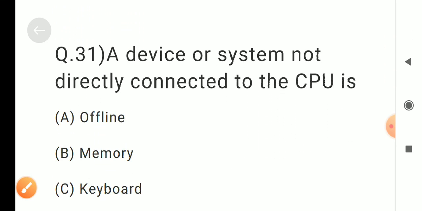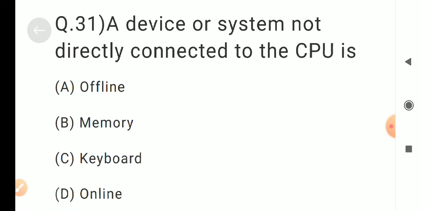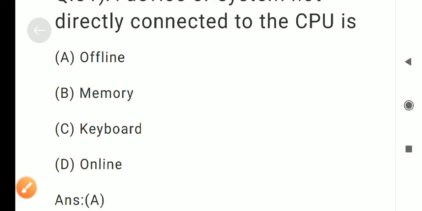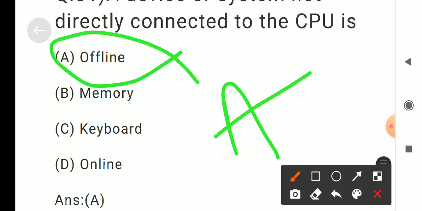Question number 31. A device or system not directly connected to the CPU is dash. Options are A. Offline, B. Memory, C. Keyboard, D. Online. Correct answer is A. Offline.